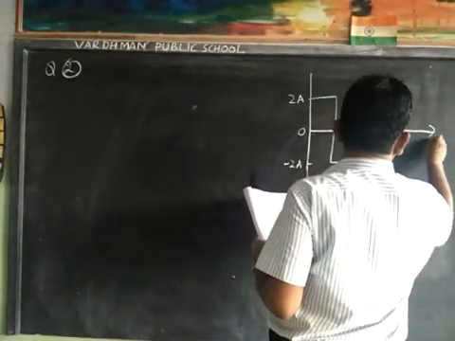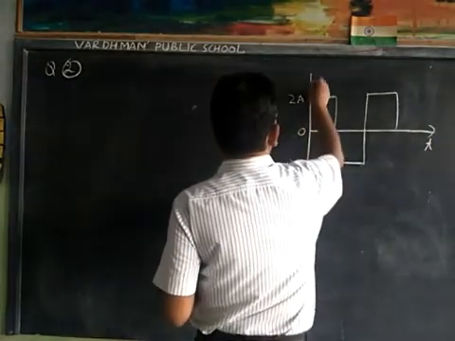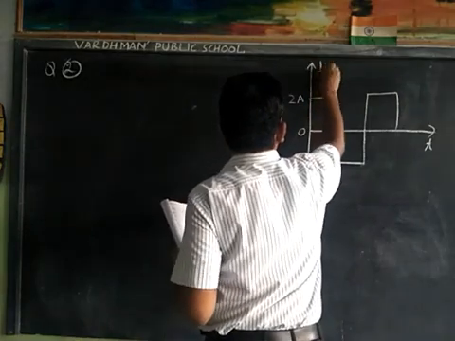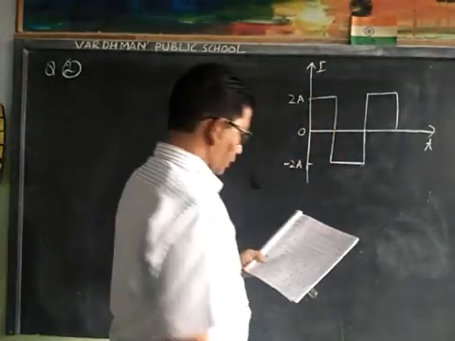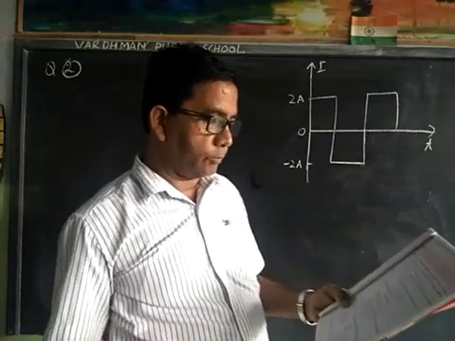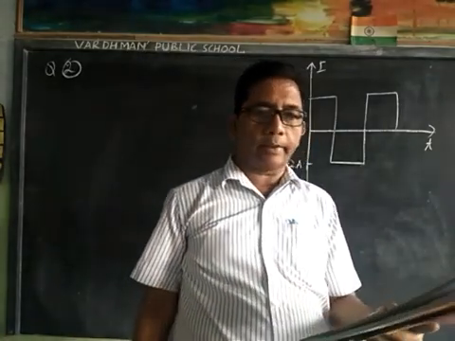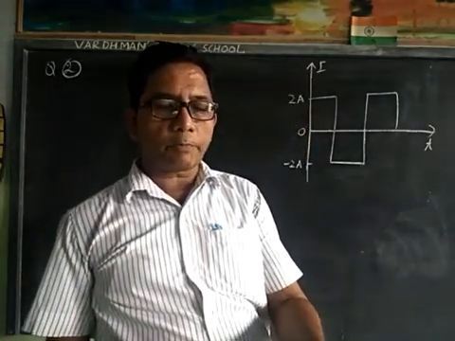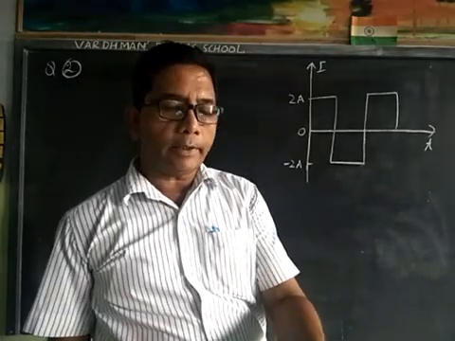This is time t and this is current I. Calculate the RMS value of alternating current.